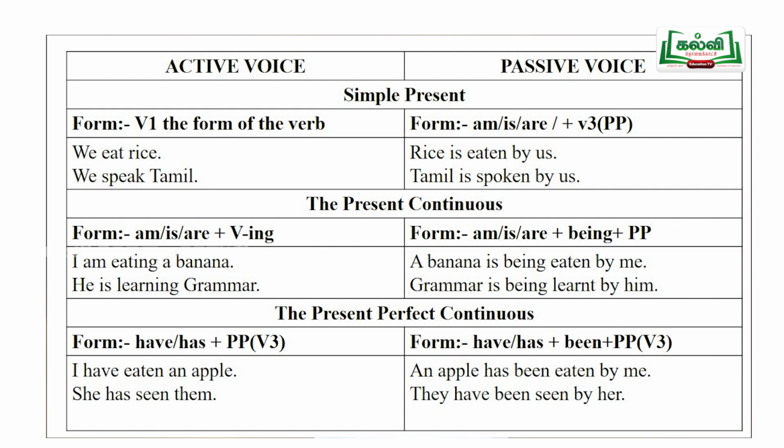And we take the subject he to the object place. So, grammar is being learnt by him. This is the answer. Like that, we can change some other sentences in present progressive tense.